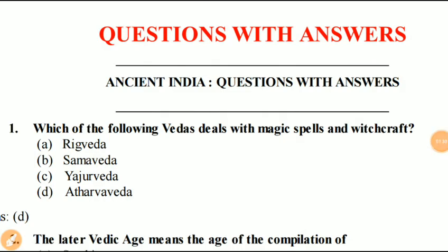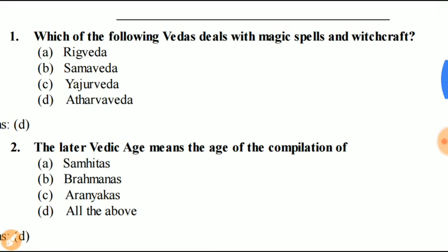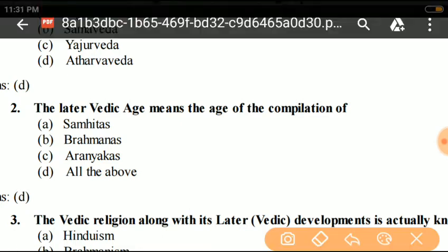Question 1. Which of the following Vedas deals with magic spells and witchcraft? Answer is D. Atharvaveda deals with magic spells and witchcraft. Next, question 2. The later Vedic age means the age of completion of Samhitas, Brahmanas, Aranyakas, and all of the above. Answer is D. All of the above.